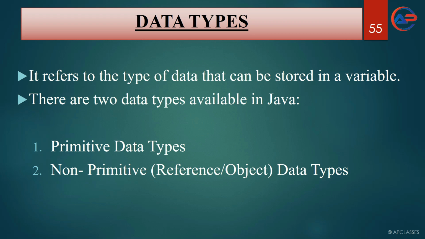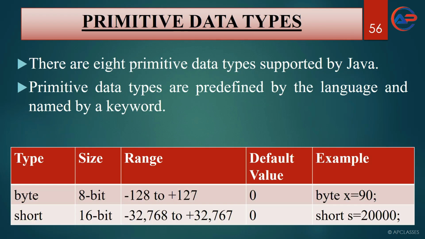Basically we have two types of data types in Java: primitive data types and non-primitive data types. First we will discuss primitive data types, then we will move to non-primitive data types.